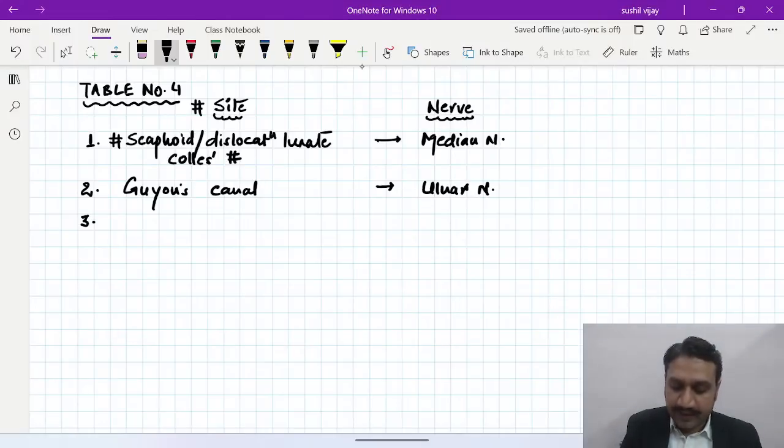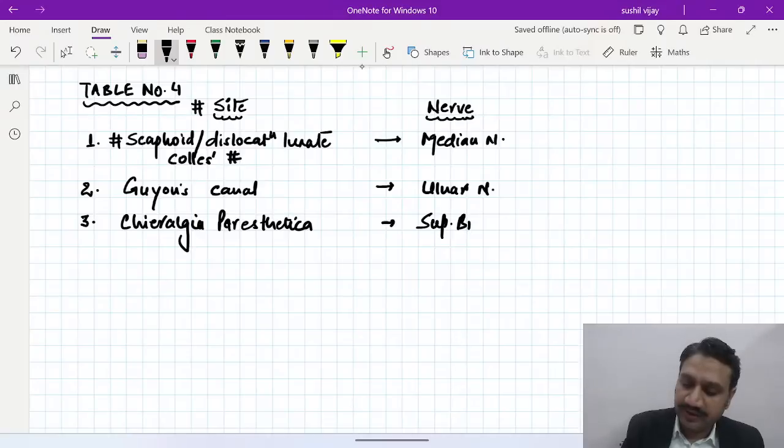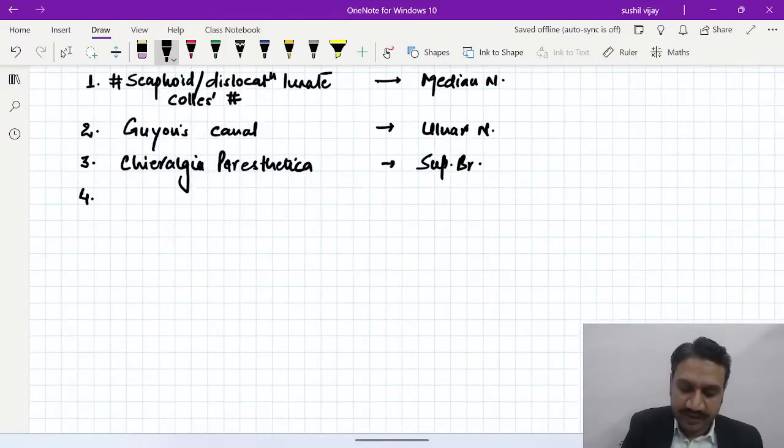Number 3, the entity called cheiralgia paresthetica. What is that? Cheiralgia paresthetica is compression of the superficial branch of the radial nerve, right? Superficial branch of the radial nerve.